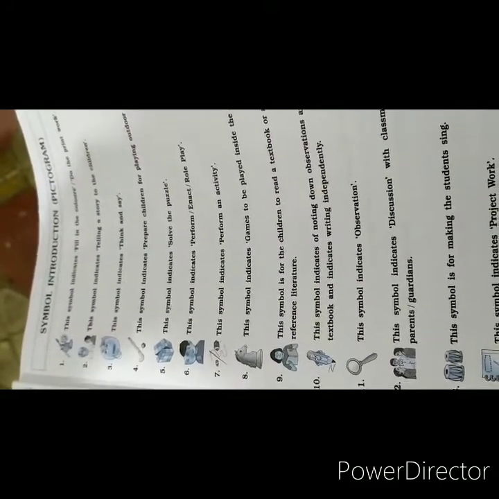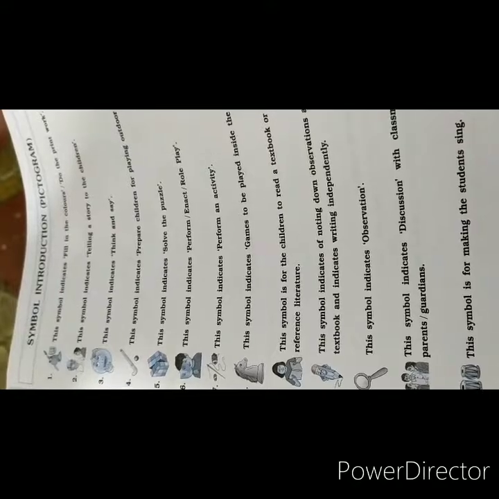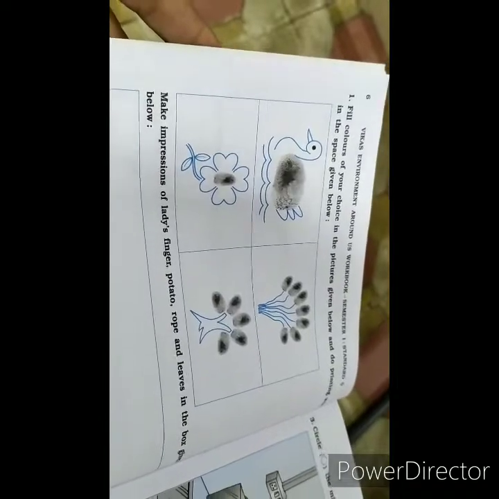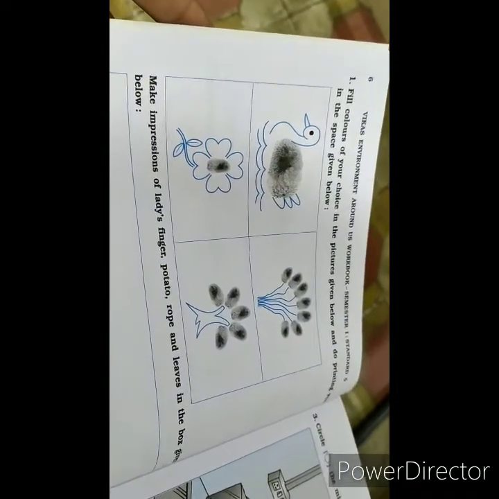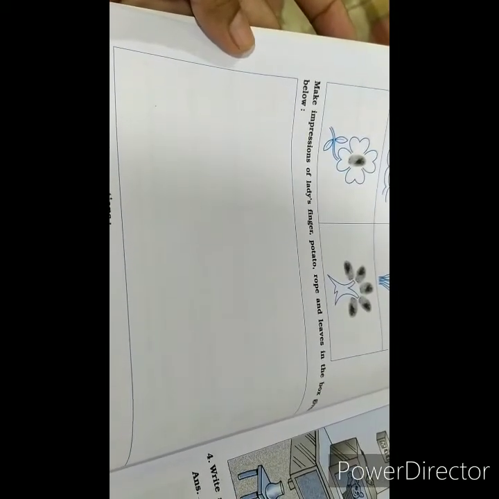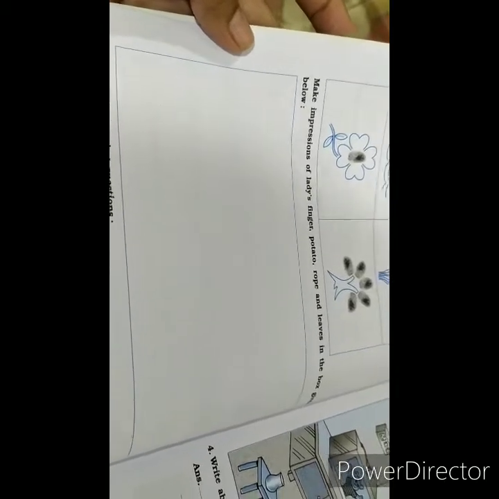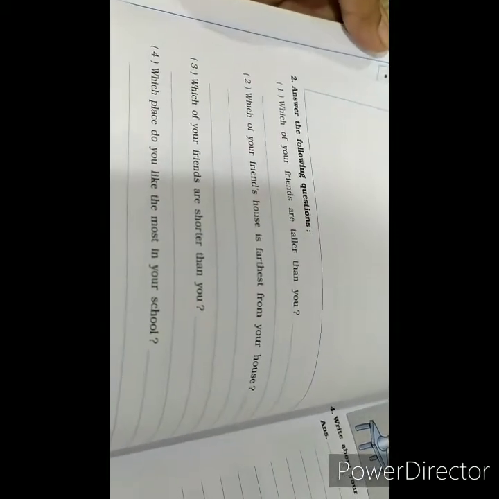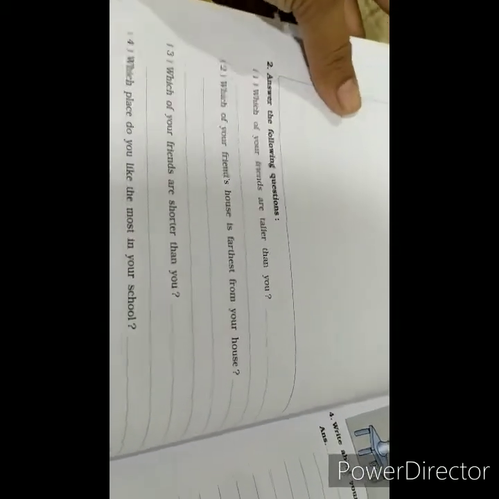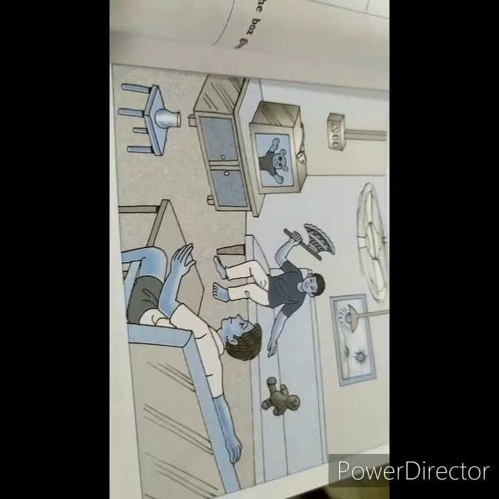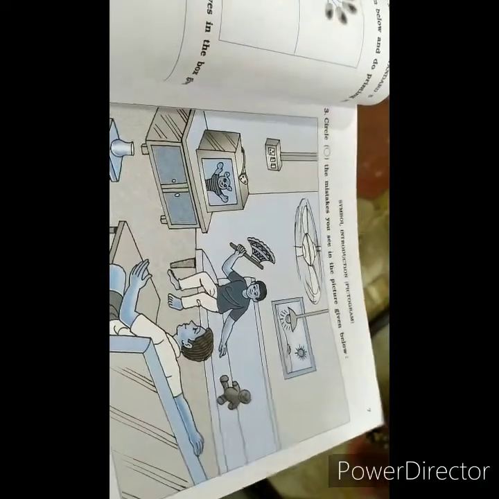Means in this lesson, what do you see? That you have to learn and according to learn this activity you have already seen the textbook, that is repeated in the workbook. In the last page you have seen that make impression of the ladyfinger, potato and leaves in the box. So this you have to do it yourself. And these question answers I have already explained in the textbook, that answers you have to write in the workbook also. And this picture we have discussed in the textbook, so you have to write some sentences about that picture.